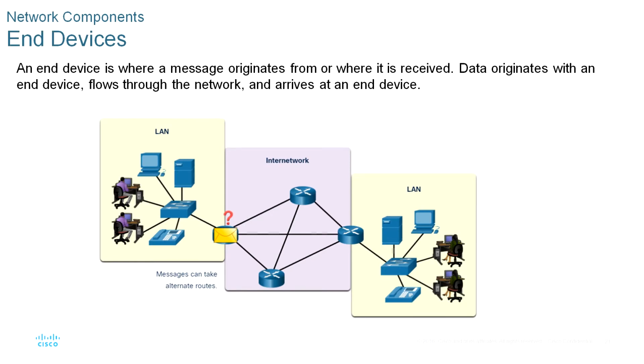Now you can see the end devices. The network devices that people are most familiar with are end devices. To distinguish one end device from another, each end device on a network has an address. When an end device initiates communication, it uses the address of the destination end device to specify where to deliver the message. An end device is either the source or destination of a message transmitted over the network.